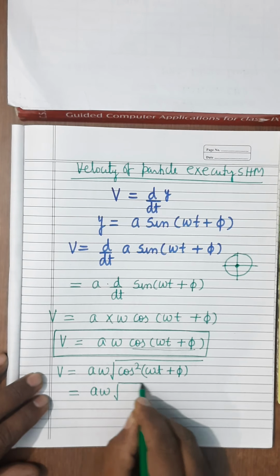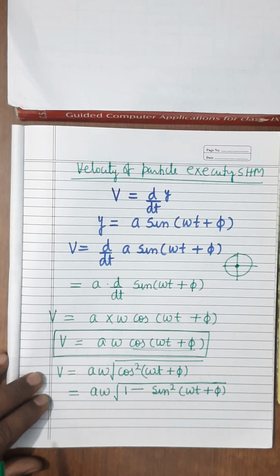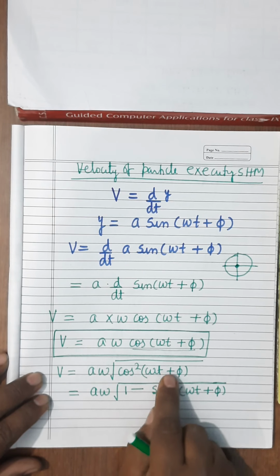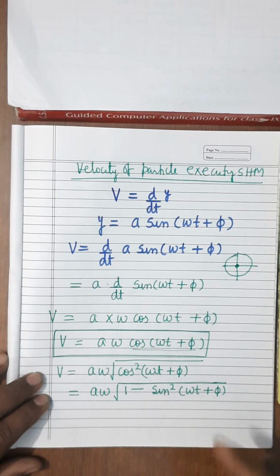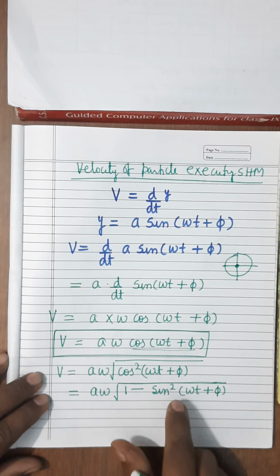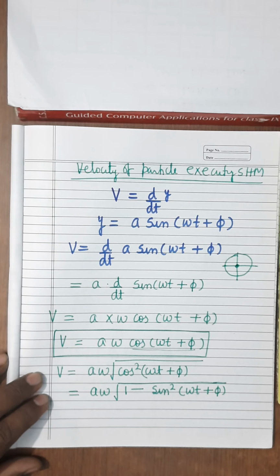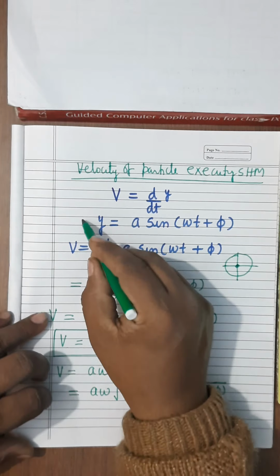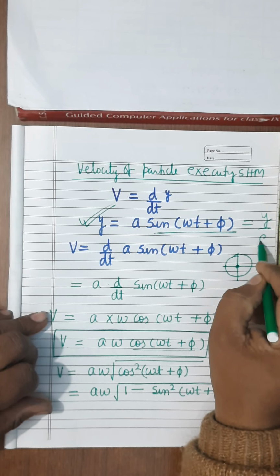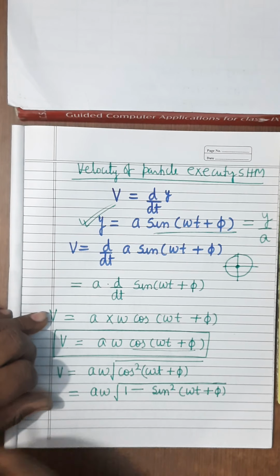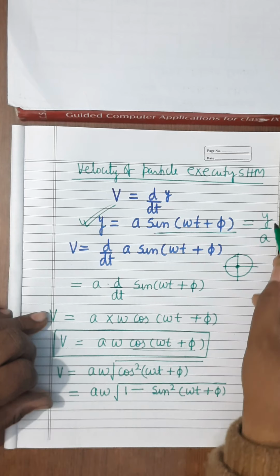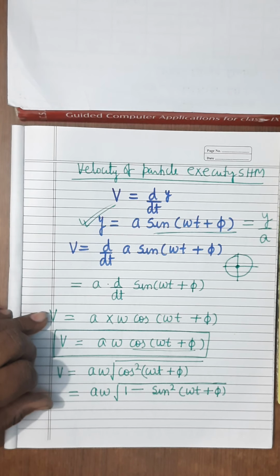By which formula? Sin square theta plus cos square theta equals 1. So cos square theta equals 1 minus sin square theta. Now, what is sin square omega t plus phi? From here if you see, sin omega t plus phi will be equal to y upon a. So when you take its square, it will be y square upon a square.